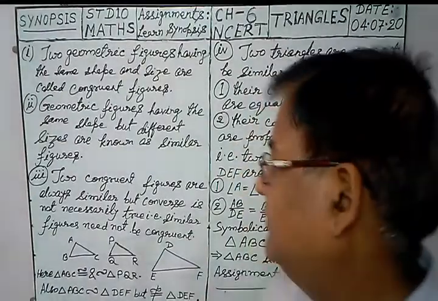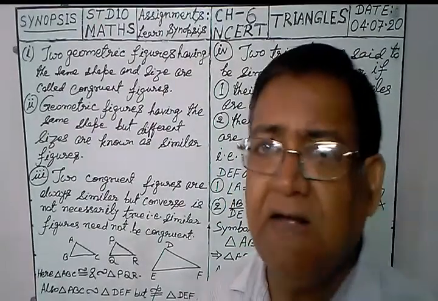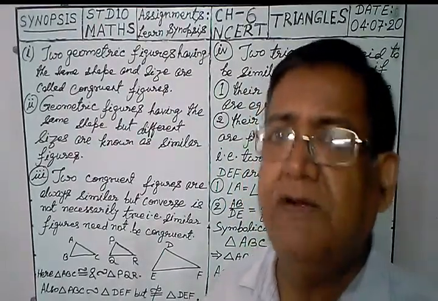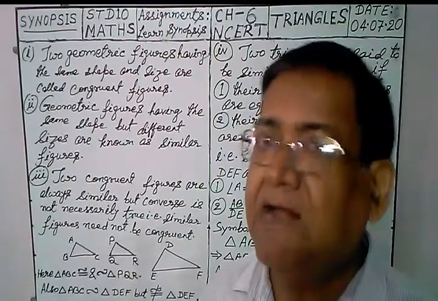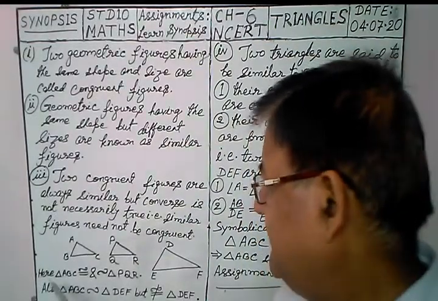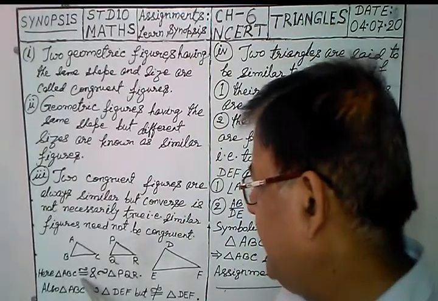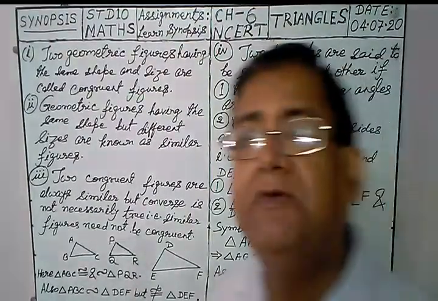Okay. So now I think it is clear to you what is the difference between similarity and congruency. Now see here, triangle ABC is congruent and similar both to the triangle PQR.